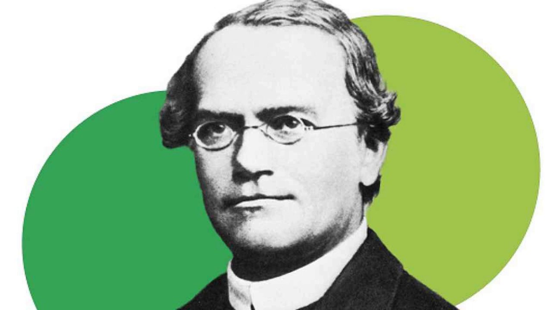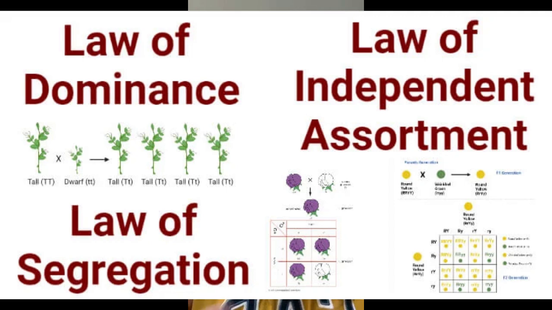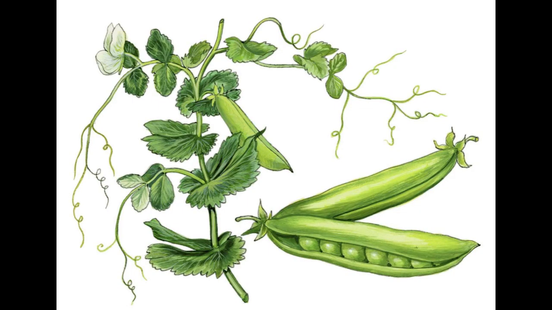Mendelian laws are the fundamental principles of inheritance. They were first described by Gregor Mendel in the 19th century, based on his experiments with pea plants. This explains the foundation of classical genetics.